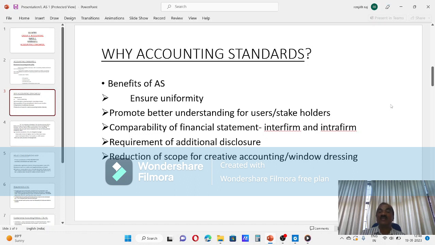So, stakeholders should be able to analyze once you see the financial statement. If they have to analyze it properly, there should be standard set of principles behind the preparation of that statement. That is the first thing, uniformity. So, stakeholders means interested parties.